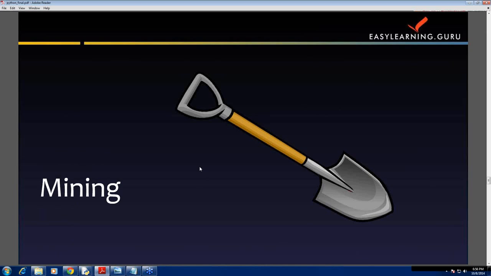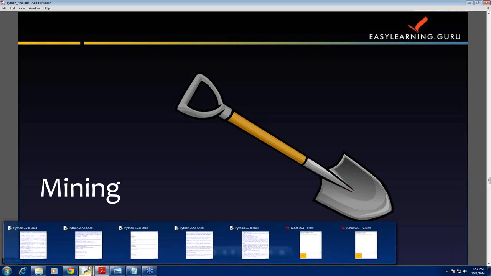Now let's see another thing we can do in Python. Mining. Web mining is the use of data mining techniques to automatically discover and extract information from web documents and services. You can mine data from social networking sites like Twitter, Facebook, and many more using Python. You can also mine famous sites like Google and Wikipedia. Let's see some examples of this, starting with Twitter.